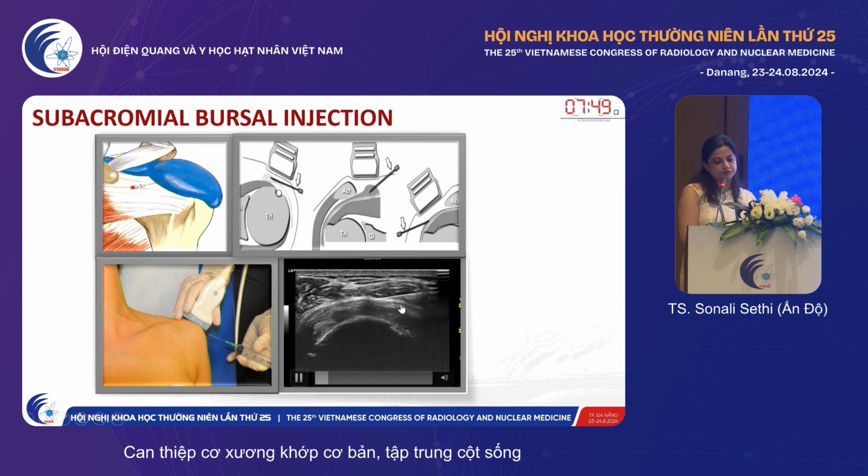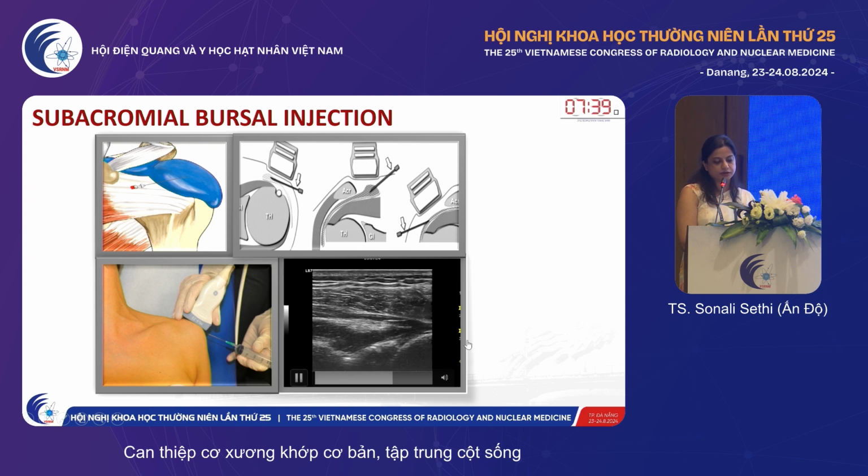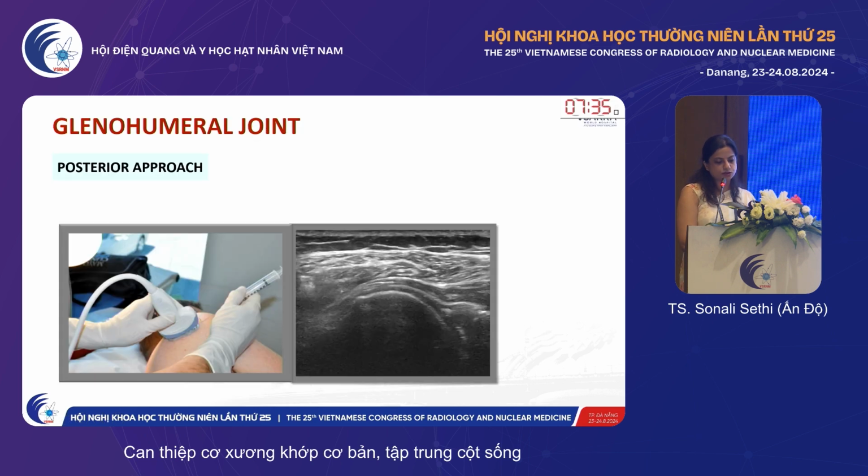The needle is coming in from this side. The lateral approach is usually preferred. Here you can see the distension of the bursa. This can be combined with a posterior glenohumeral joint injection. The next slide shows the position of the patient, the affected arm up, and we are coming in from the side. This is the humeral head, this is the glenoid, this is the labrum.